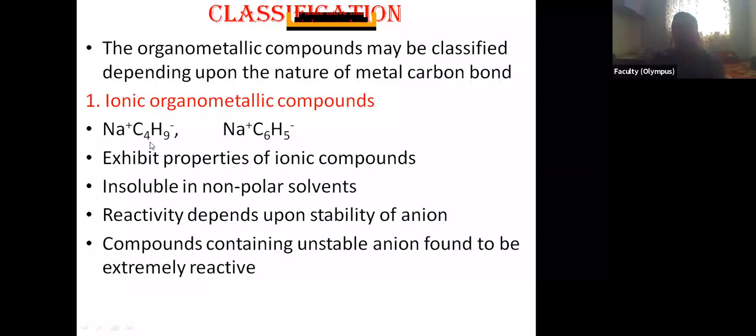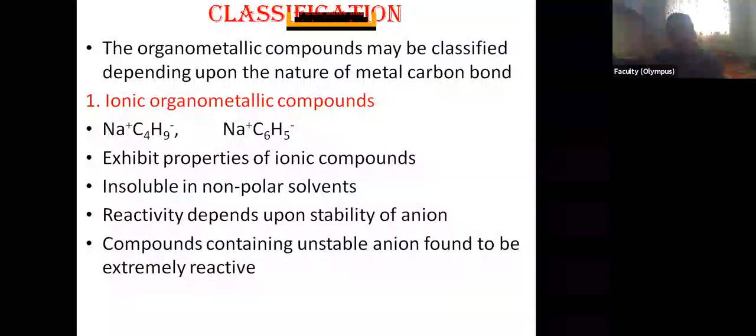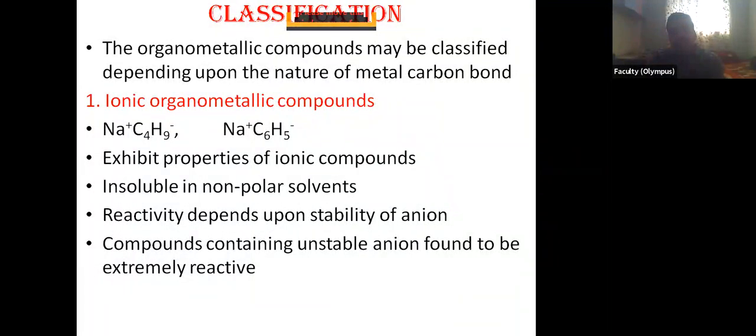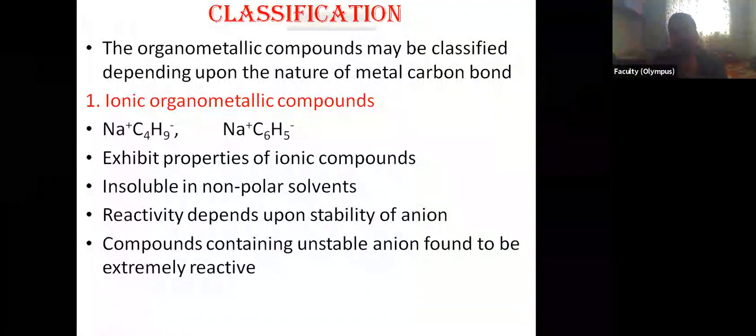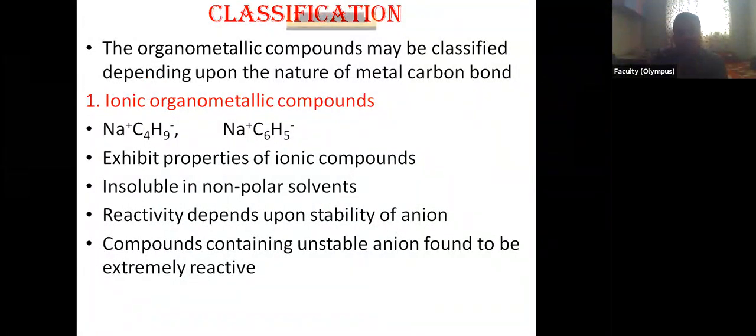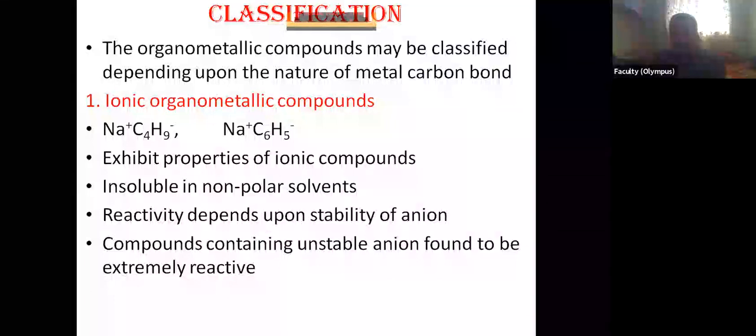It is butane. C4H10 is butane. One hydrogen is removed, H plus is removed, so you get a negative charge, and that negative charge is concentrated on one carbon only. There is no pi bond in this compound.